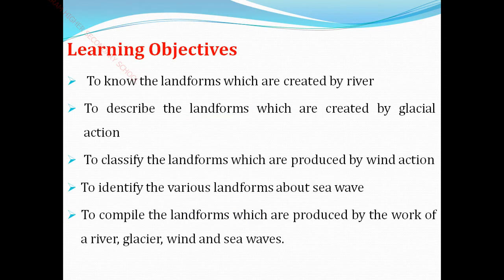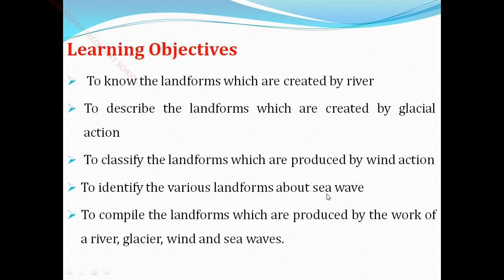We have seen about the landforms which are created by the rivers. Next we have seen about the glacial actions, like continental glaciers and mountain or valley glaciers. Then we have seen about the wind actions too. What have we seen? We have seen mushroom rocks, sand dunes, and loess. So these are the wind actions.